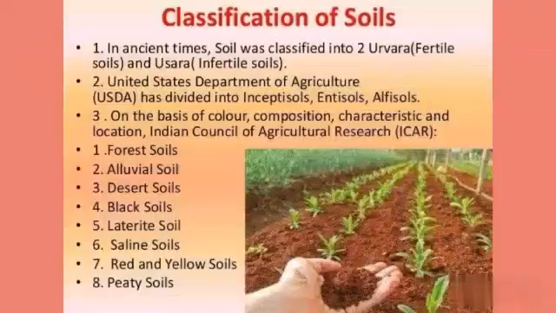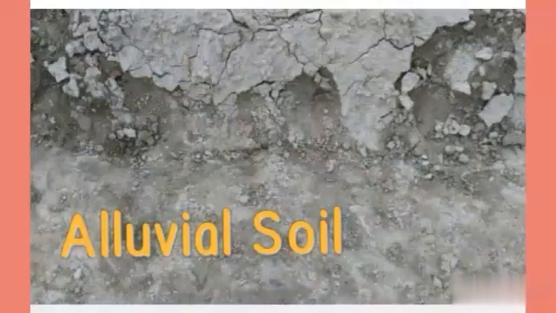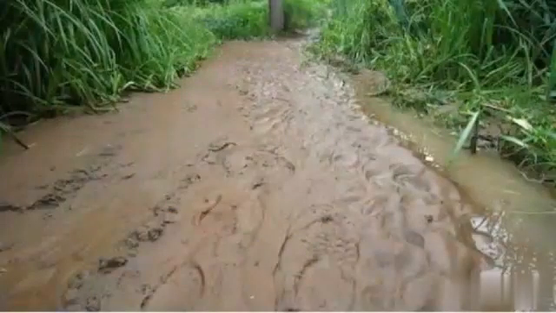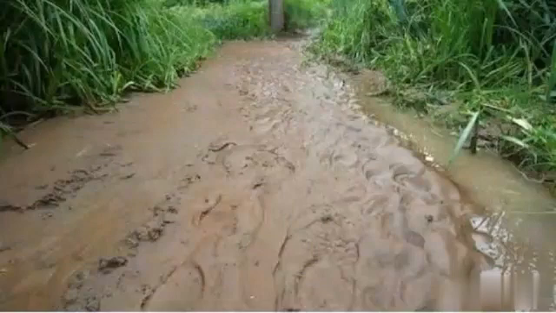Let's see classification of soils. Do you know? Soils are classified into 6 major types. They are alluvial soil, black soil, red soil, laterite soil, mountain soil, desert soil. Let's see details about classification of soils. Alluvial soil. These soils are found in the regions of river valleys, flood plains and coastal regions. These are formed by the deposition of silt by the running water.